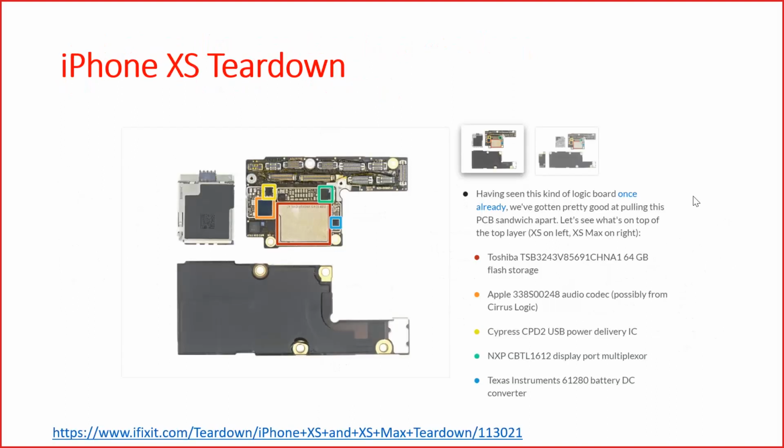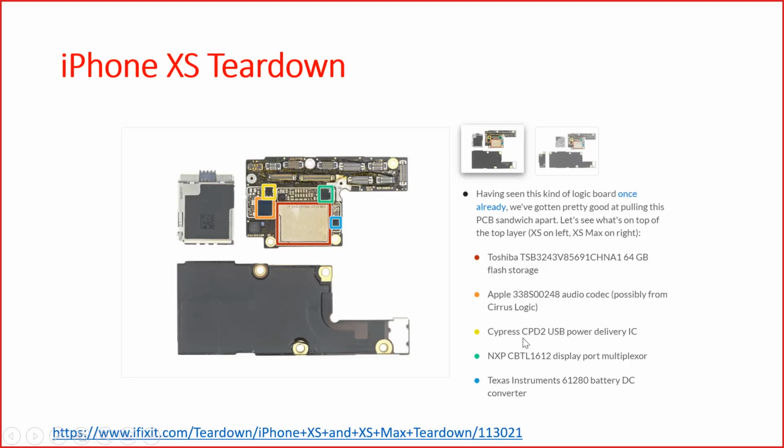So this is a few years old, but I took this from the website that I've referenced at the bottom. This is basically an iPhone XS teardown, and what is listed here are the different chips that are used in an iPhone. You can see here that this color one is a Toshiba flash storage, which is a digital chip. You have the Apple audio codec, which is also a digital IC.